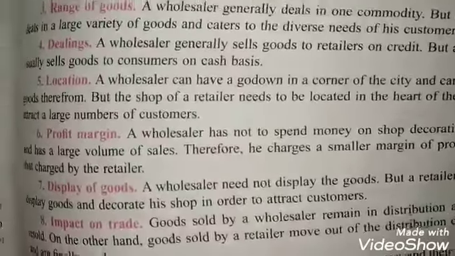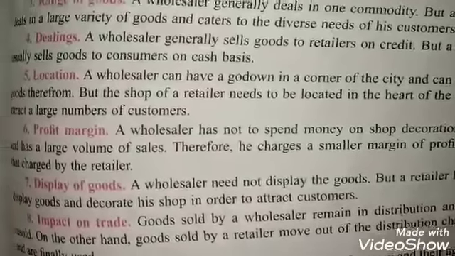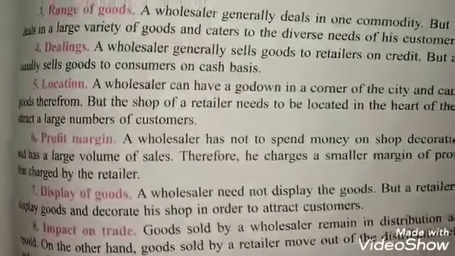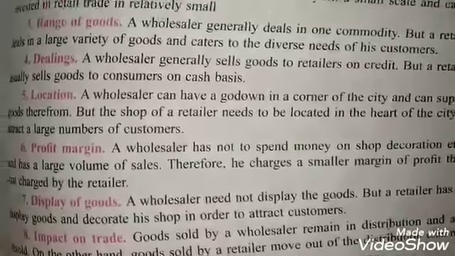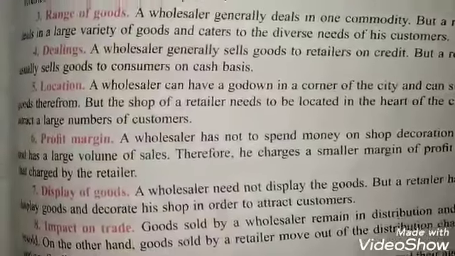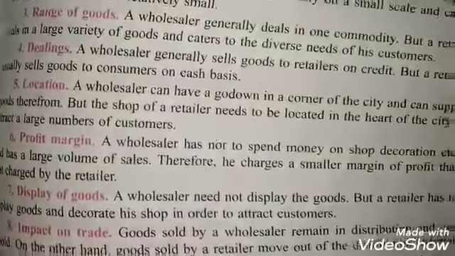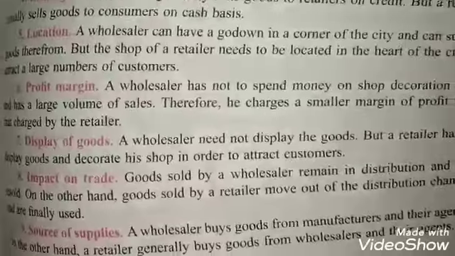Profit margin: wholesalers don't have to spend a lot of money on decoration and all, so they have large sales, but the retailers' profit margin is less, as they have to keep a variety of goods as well as keep the goods attractively displayed.